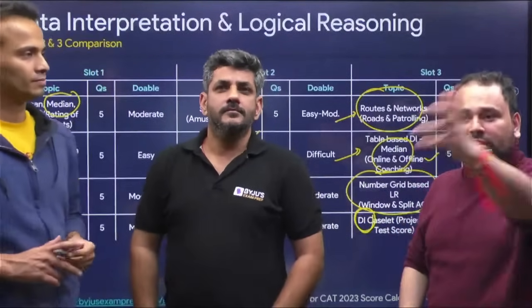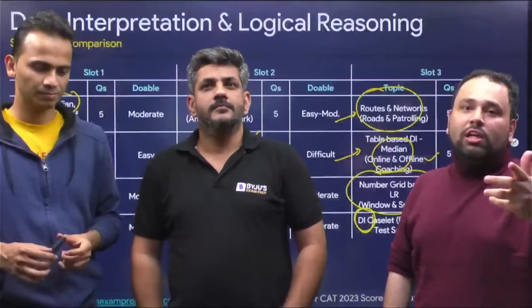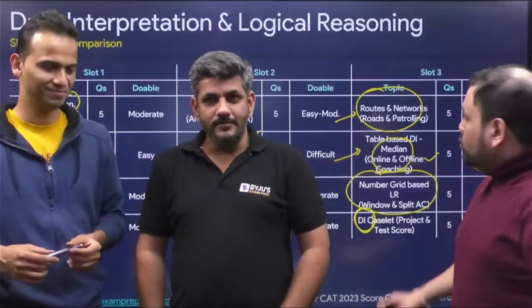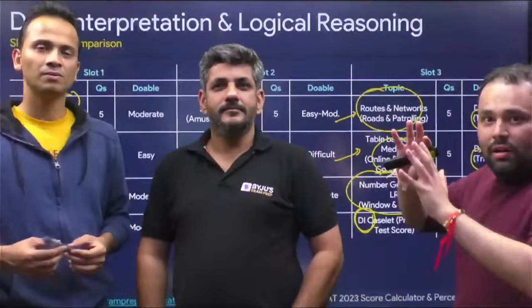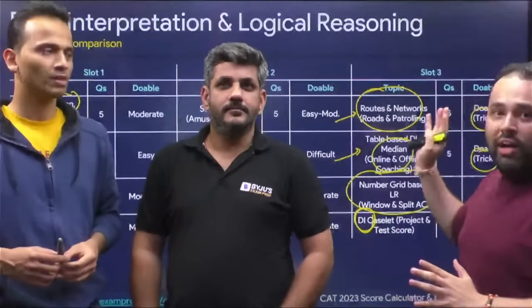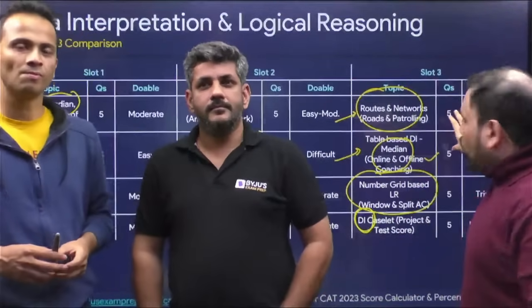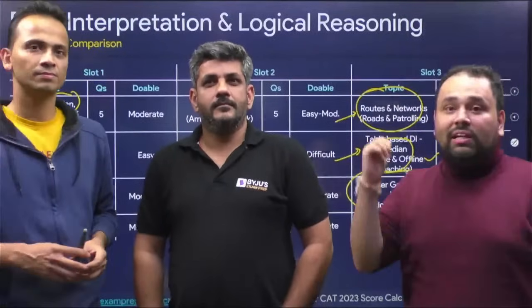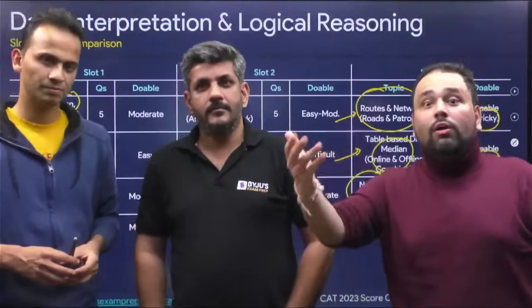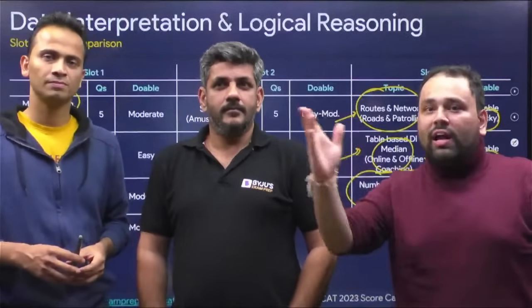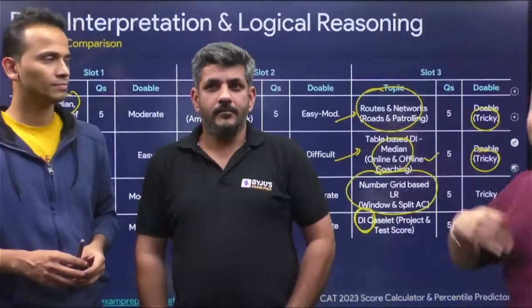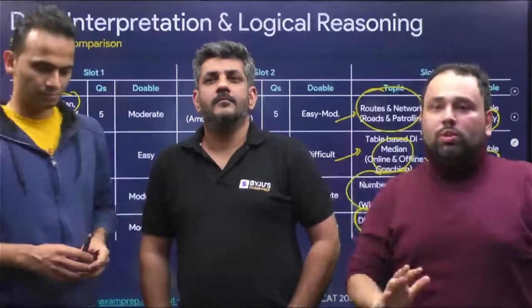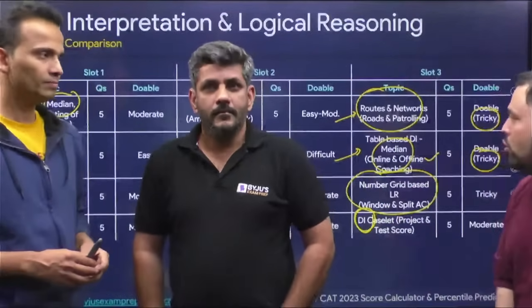So that is where also it gets tricky, because you solve 2-3, then such a question comes and you feel that you must have made some mistake, so you leave it and move ahead. So that is where the trick is, whether you have the confidence in yourself that what you did is right, that you don't get overwhelmed with the situation, and move ahead. Which is why we are saying these 2 are doable, but that does not mean you will get 10 out of 10 or 30 out of 30 right, or a score of 99 or 95. That's not the point. The point is these 2 should have been attempted, as many questions as possible that you can do, and I'm sure the same thing would be there in slot 1 and 2 as well.